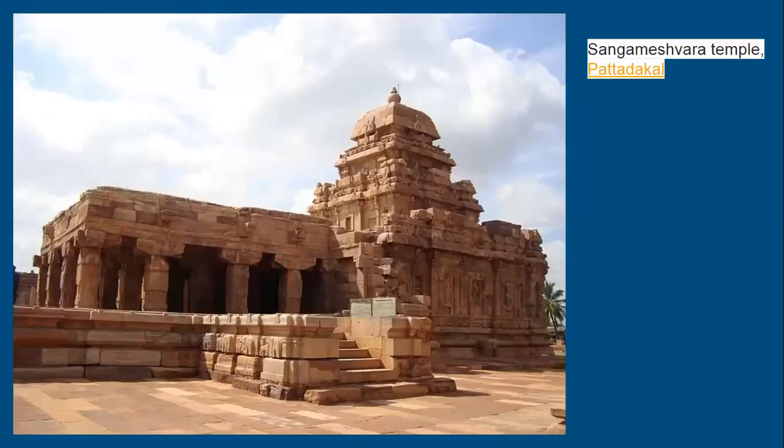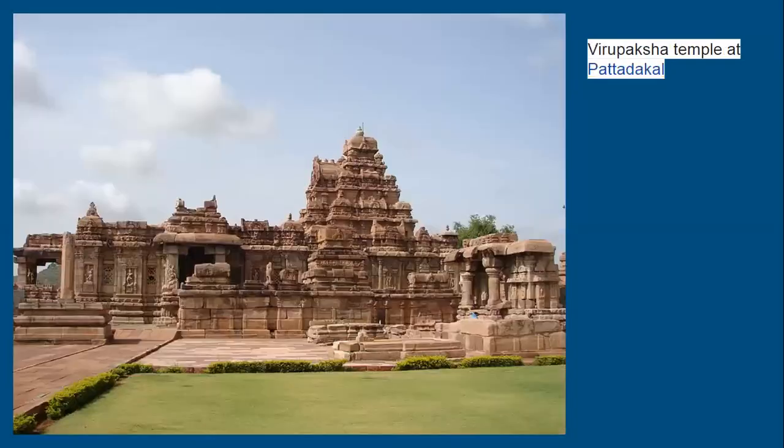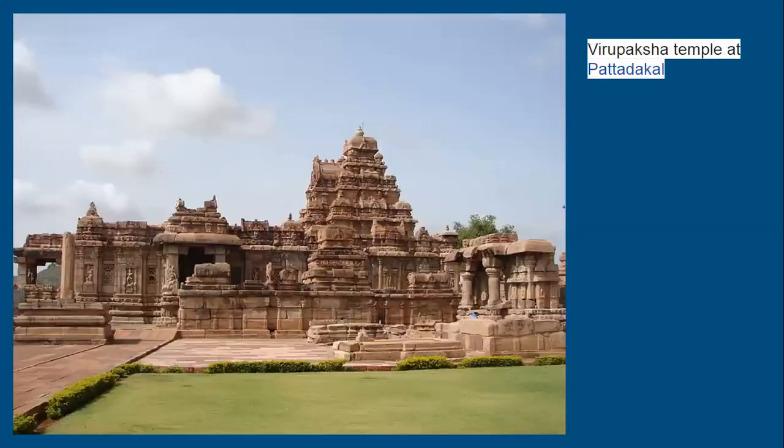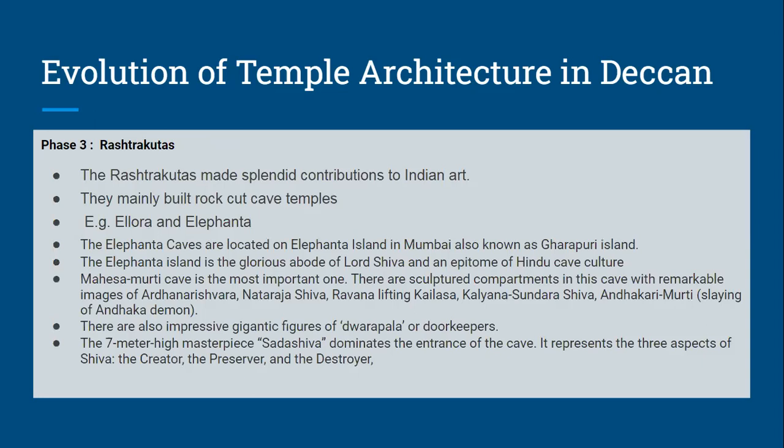This is the Sangameshwar temple at Pattadakkal. You can see over here the pyramid, it's like the Dravida style, of this Sangameshwar. Then we have Virupaksha temple. These are the temples of the Chalukyas of Badami. While writing an answer on Chalukyas of Badami, you have to write the 3 phases. Phase 1, that is the early phase. Then you will write the second phase, that is the structural temple phase, and the third phase, that is the mature phase. So this can be a separate question in mains.